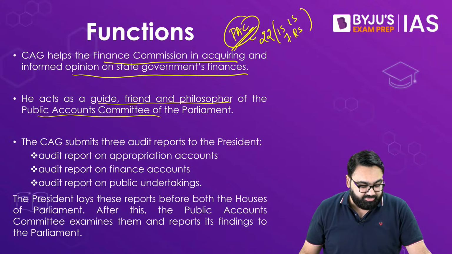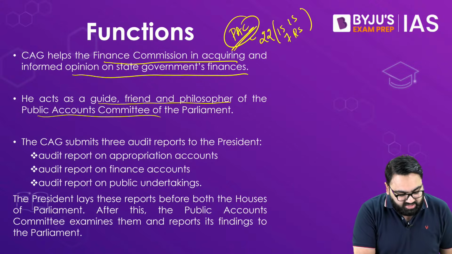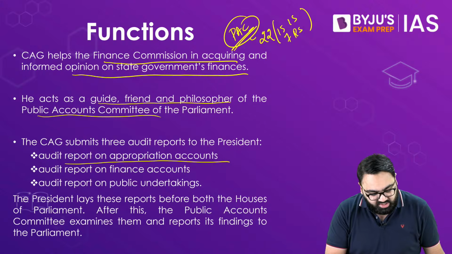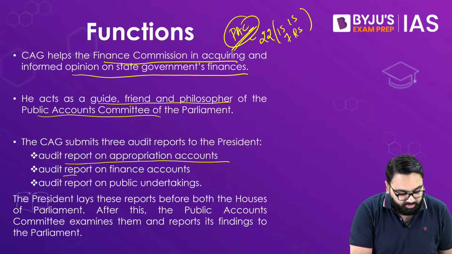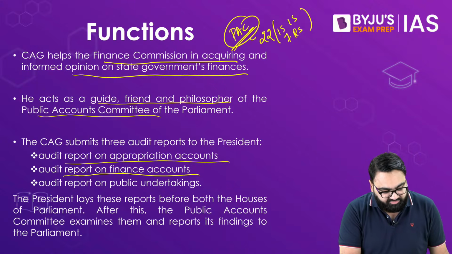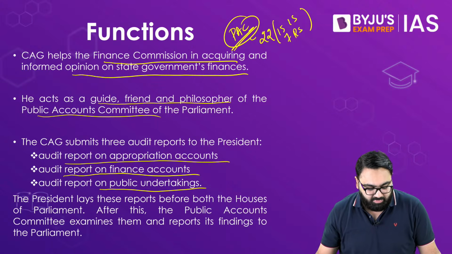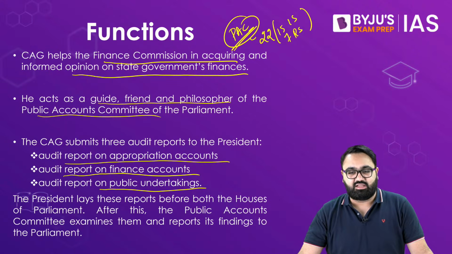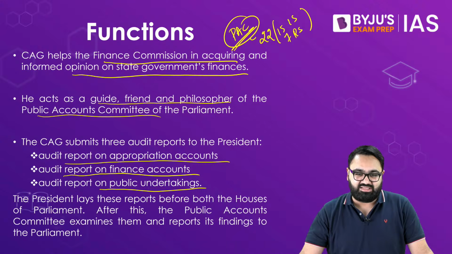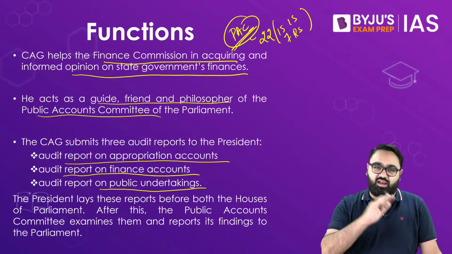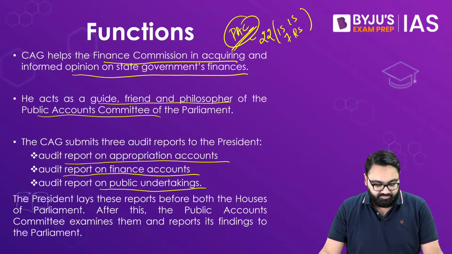The CAG also submits 3 account reports to the President: the account report on appropriation account, the audit report on the finance account, and the audit report on the public undertakings. These are the 3 different reports submitted by the CAG to the President of India each year, and each of these reports then are laid by the President in the Parliament.